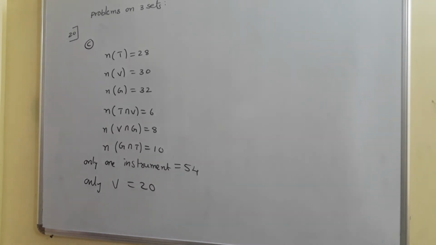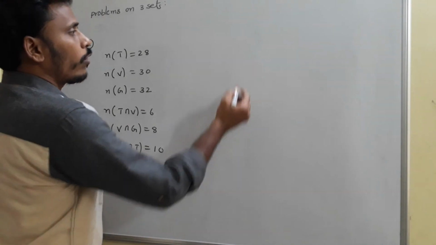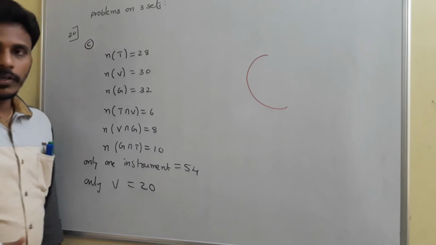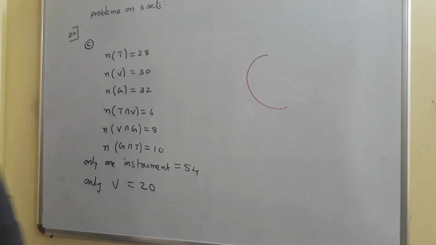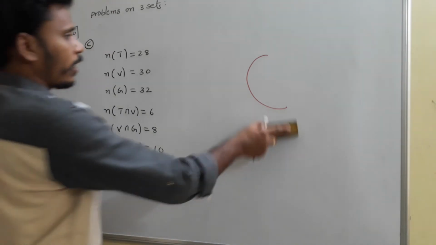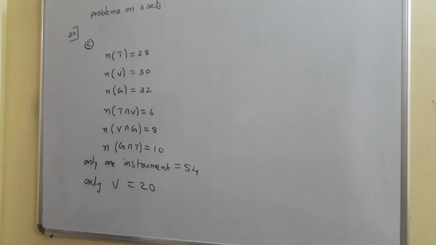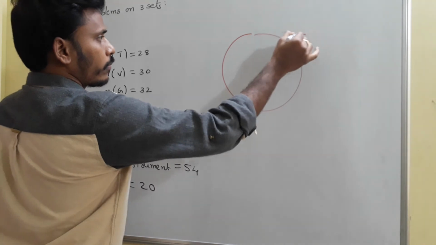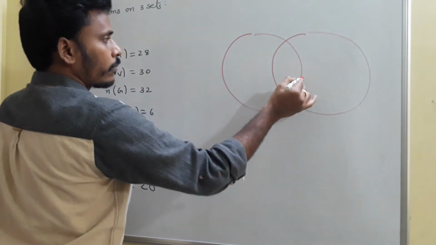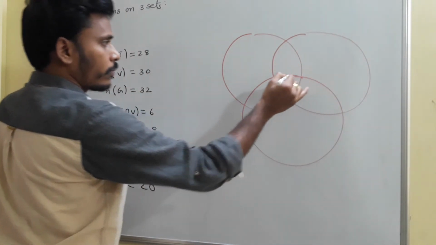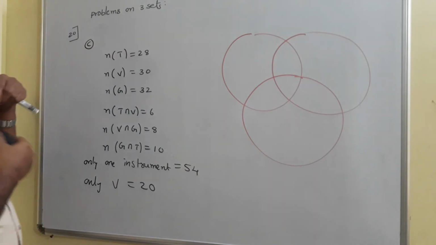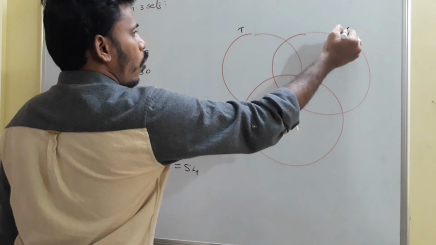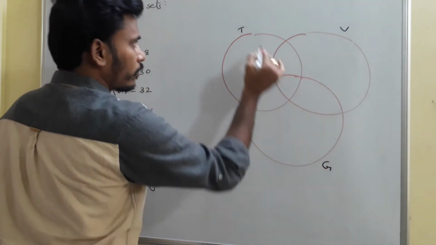Since there are three sets involved, you need to take three circles, okay? One circle is for trumpet, one circle is for violin, and one circle is for guitar, right? So three circles. We just mark them like this: trumpet, violin, and guitar.